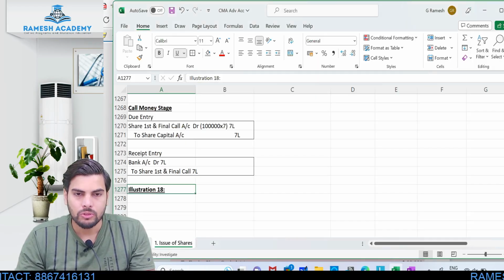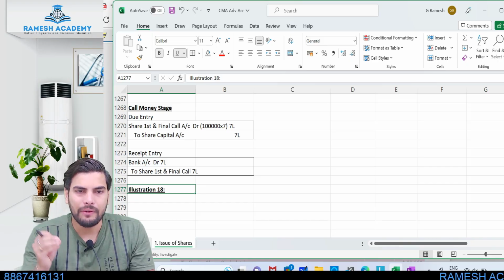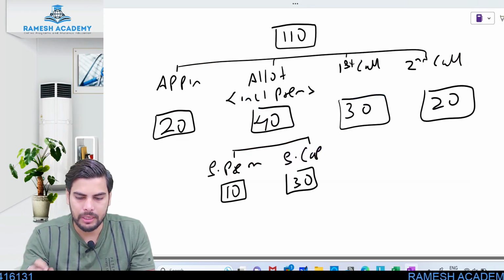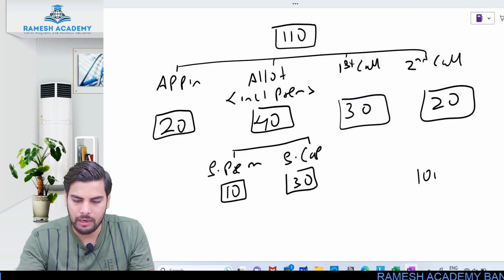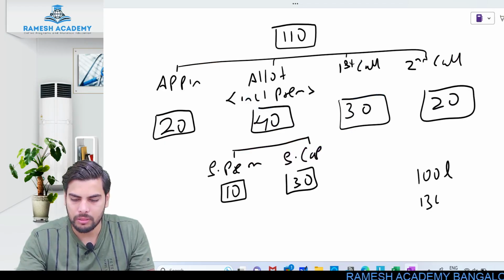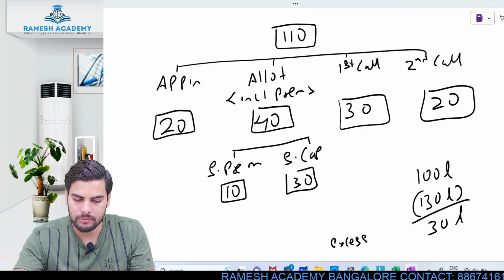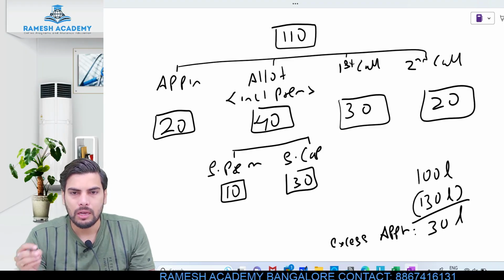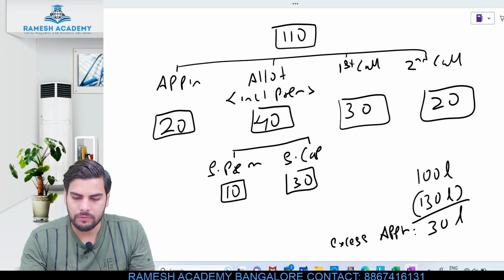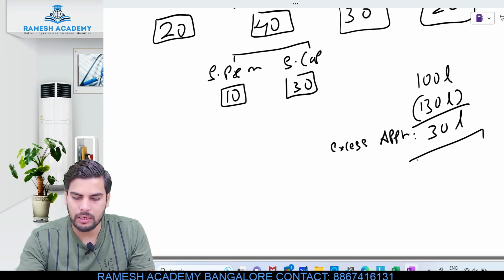Yes. So the company had issued 100 lakh shares, okay. 100 lakh shares issued, but 130 lakh shares were applied, okay. So 30 lakhs would be excess application, okay. So this is excess application received.